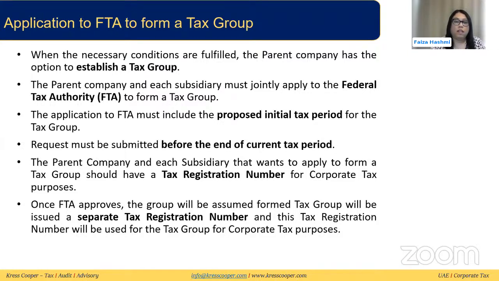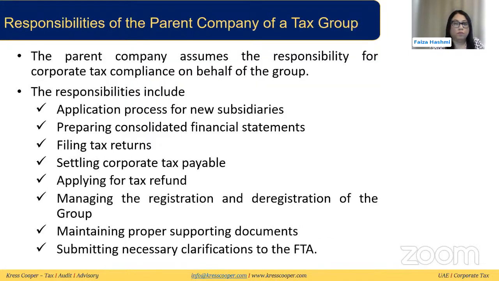So just remember that the subsidiary and the parent company will need to register for corporate tax individually first, have a TRN, and then apply for the tax group. When they do, it will be similar in that their individual TRNs will get suspended and a new separate TRN for the group will be given. But unlike VAT, where there was an option to join directly into VAT groups, that is not there for corporate tax. You do need to have a separate registration and then apply for the group.